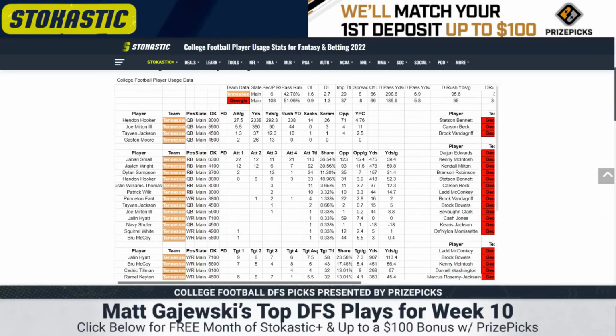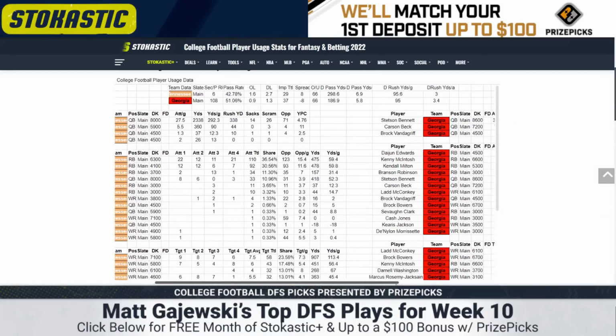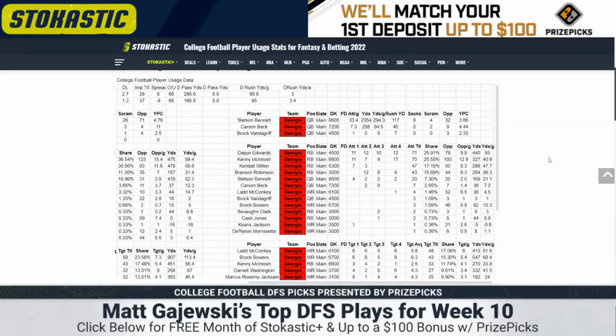For Georgia, again, they pass a lot. Tennessee has a weak secondary, on paper at least. They've been giving this year at times. Stetson Bennett is averaging 294 passing yards per game on 33 attempts. That's pretty efficient. He has 117 rush yards, so that's solid here too. Stetson is fine at his price, and I'll play some to be contrarian.